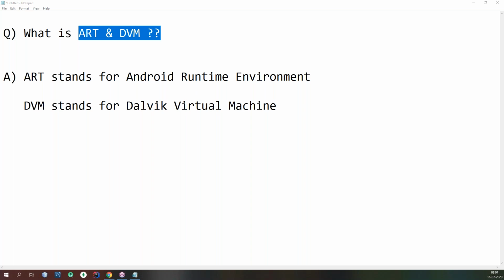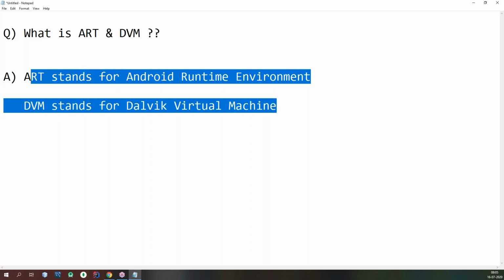Whatever code we developed for your Android application, that code is internally converted into intermediate code.